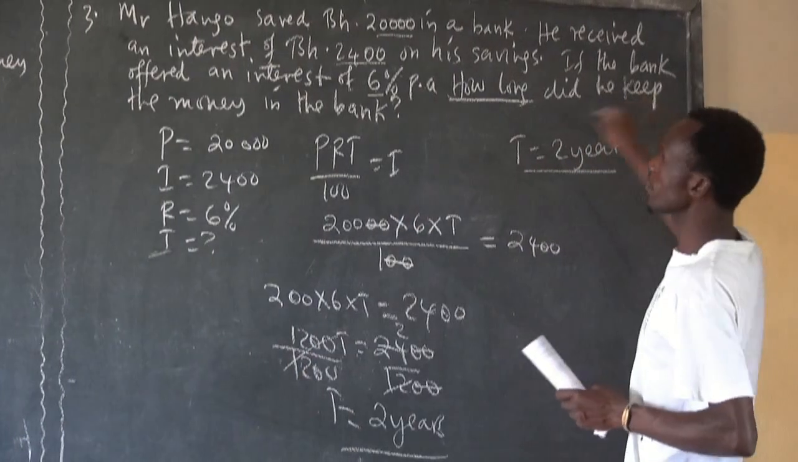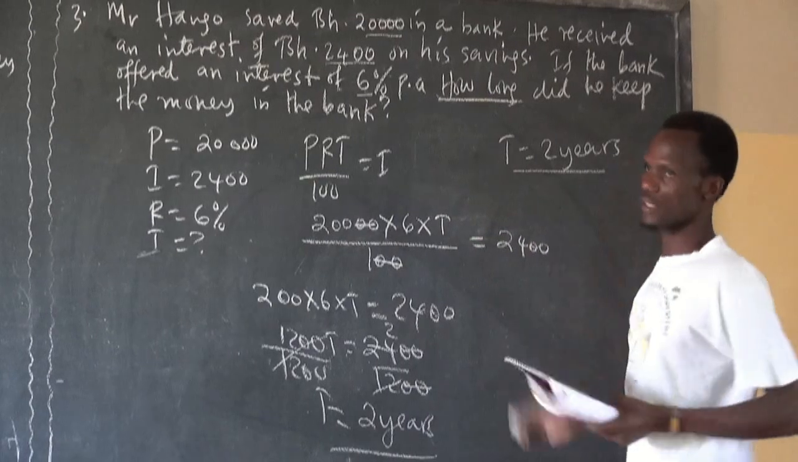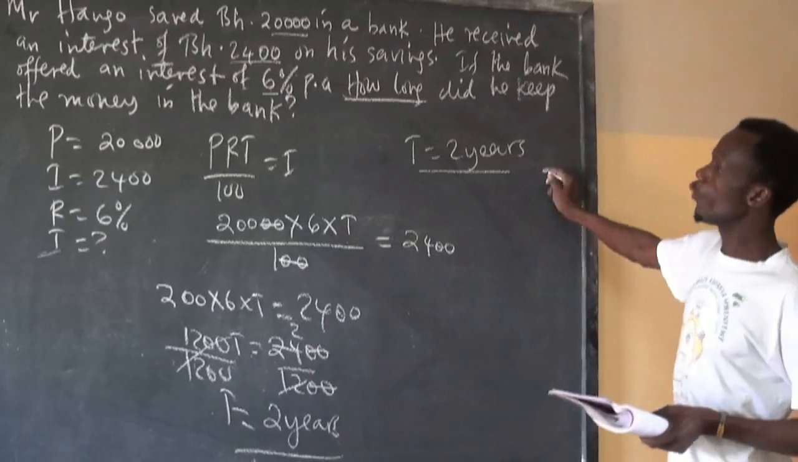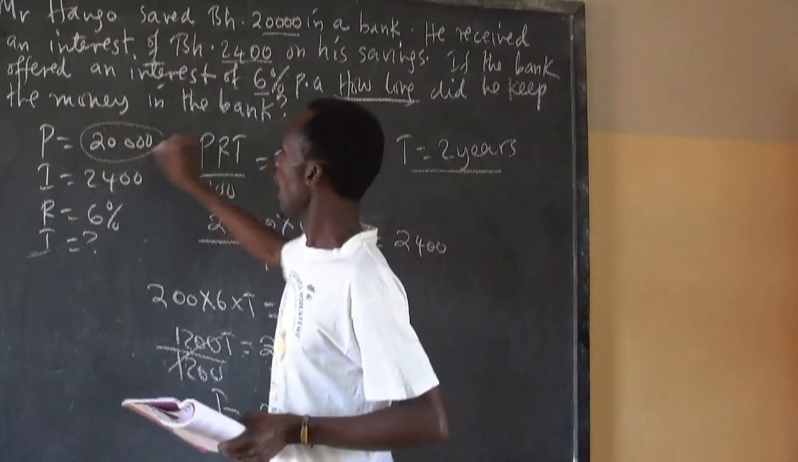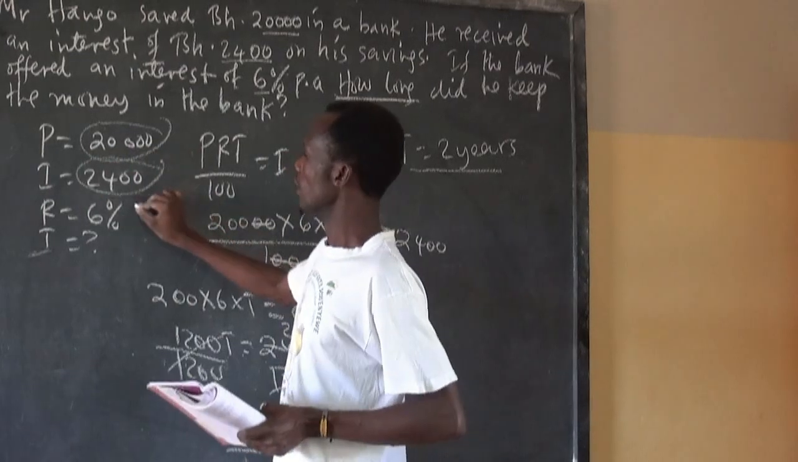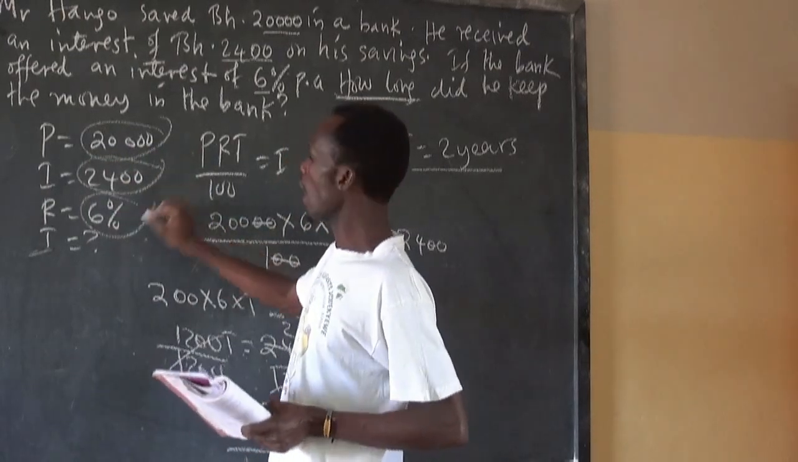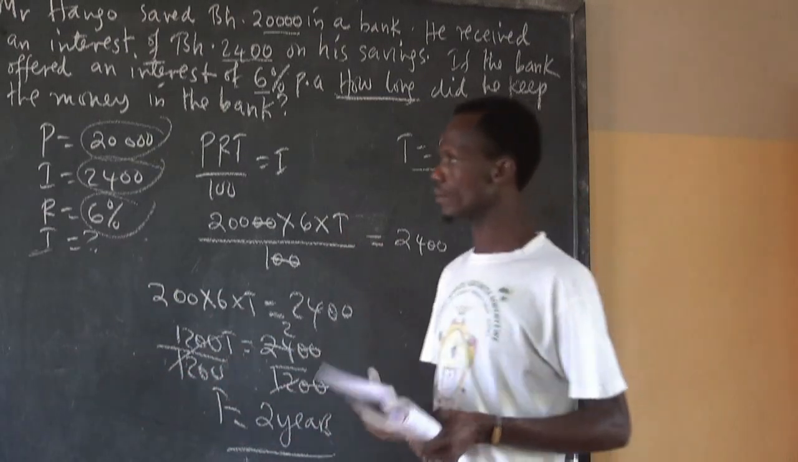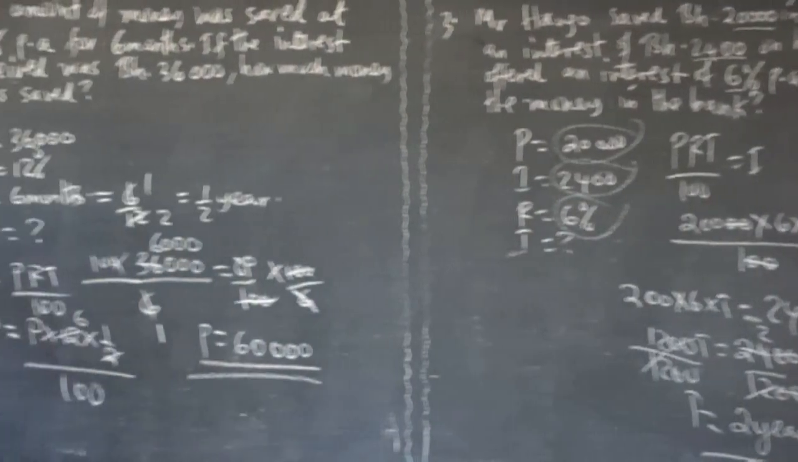How long did he keep the money in the bank? 2 years. So he kept the money in the bank for 2 years, because we were given the principal, and the interest and rate were there. What are we talking about? Time. It is something very interesting. Now the last example here.